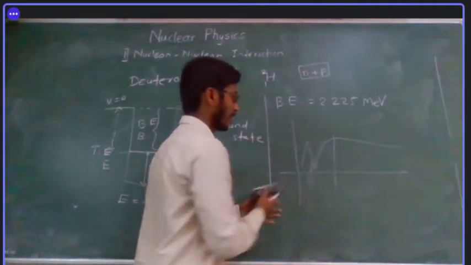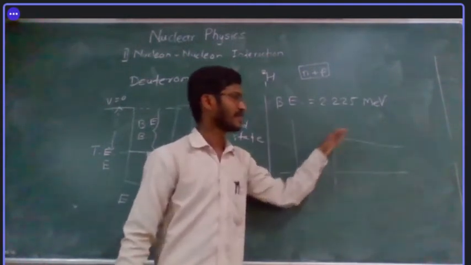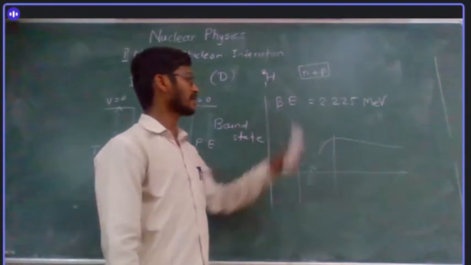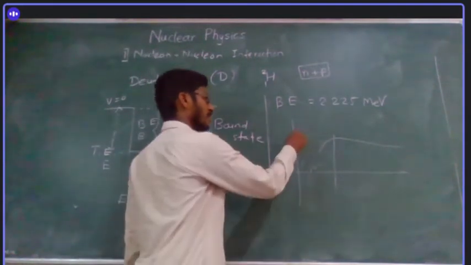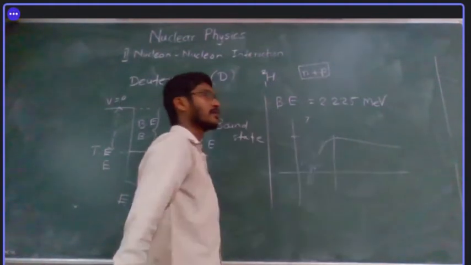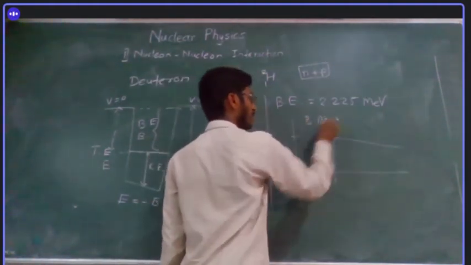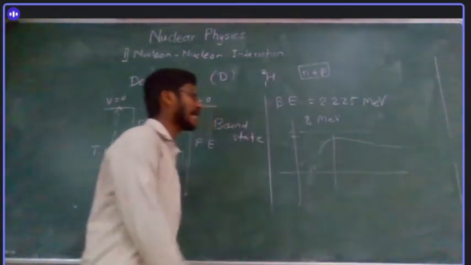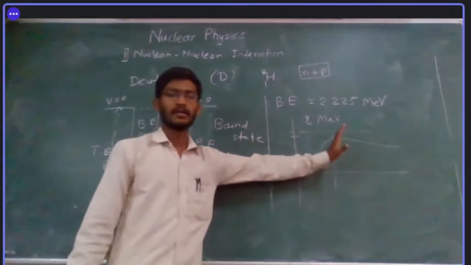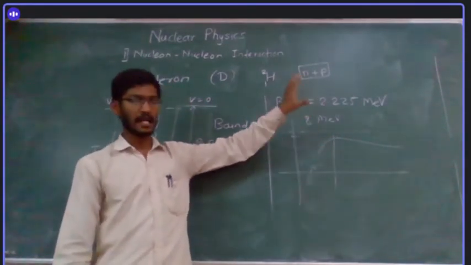Anyway, I was talking about this saturated part. We know the binding energy per nucleon is around 7 or something, let's say 8 MeV. So it is less than 8 MeV. All stable nuclei have a binding energy per nucleon less than 8 MeV.